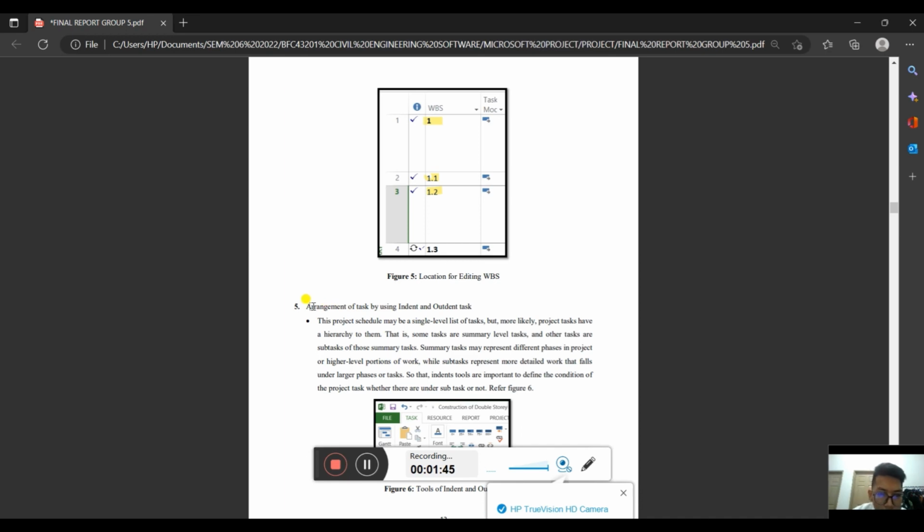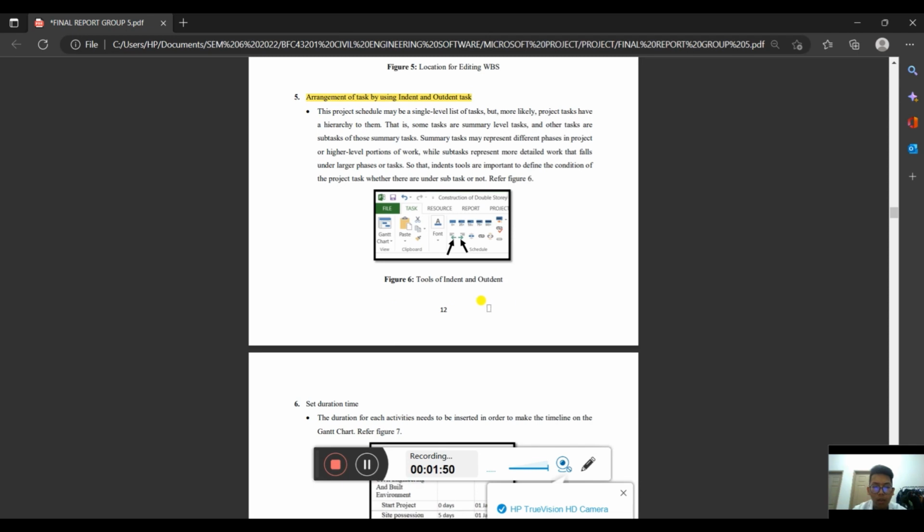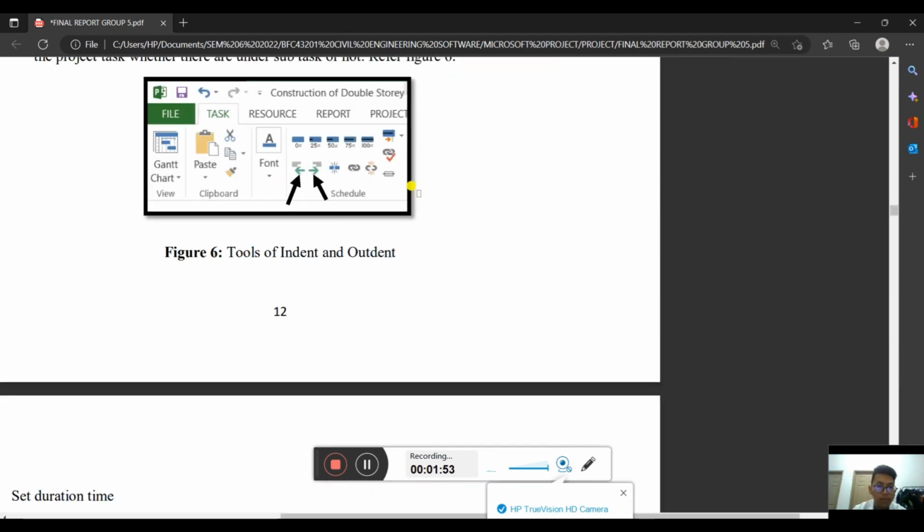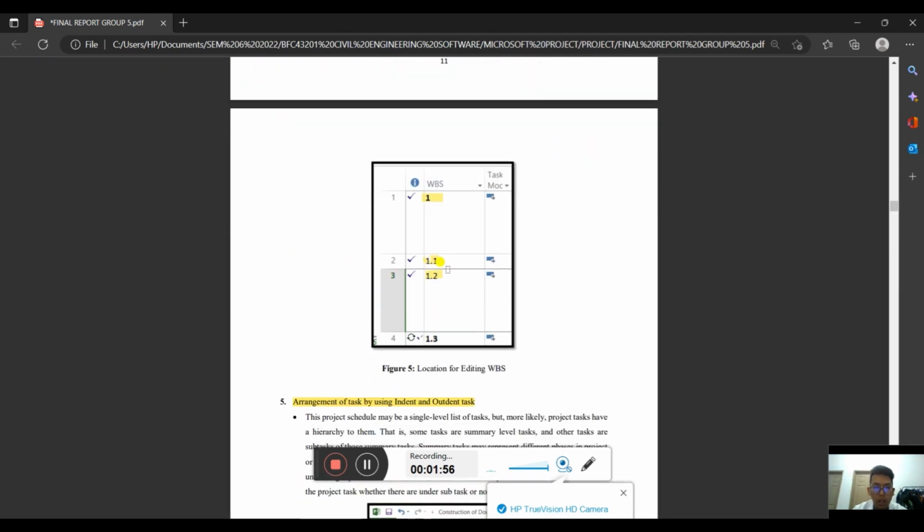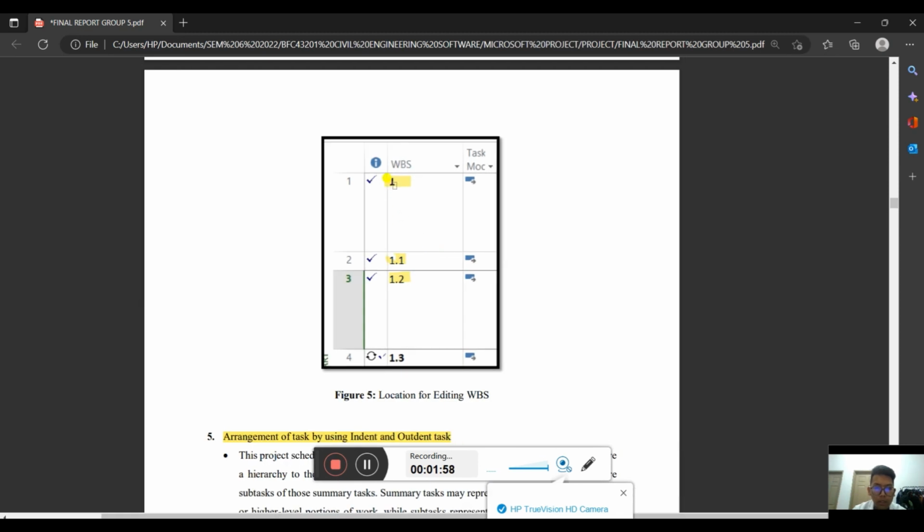And then step number 5, we need to arrange the task names by using indent and outdent task, using this icon, indent and outdent, and then it will come up like this in the WBS. If we indent it, it will become 1.1. If we indent further, it will become 1.1.1.